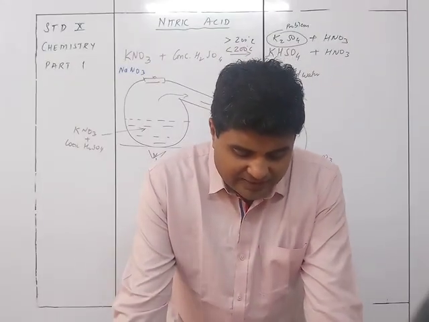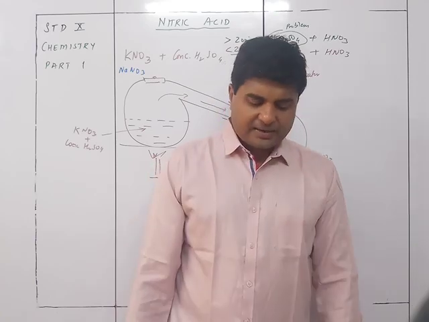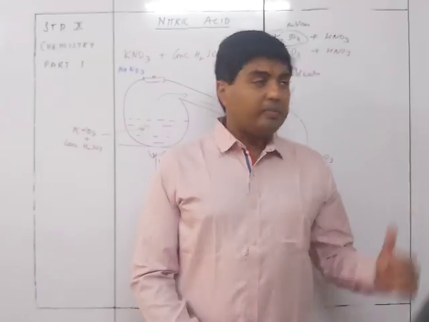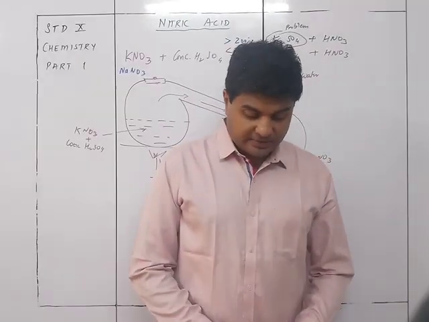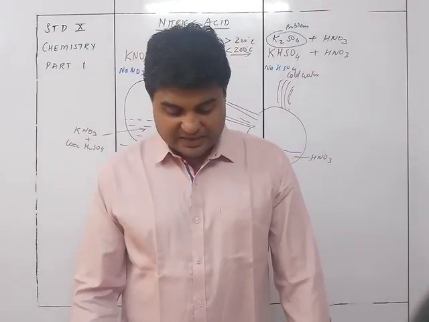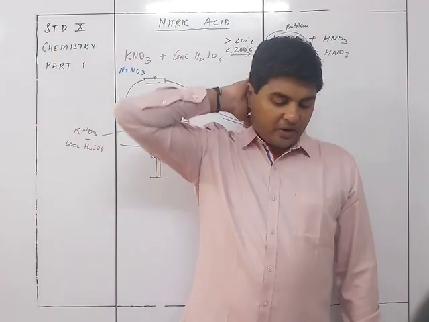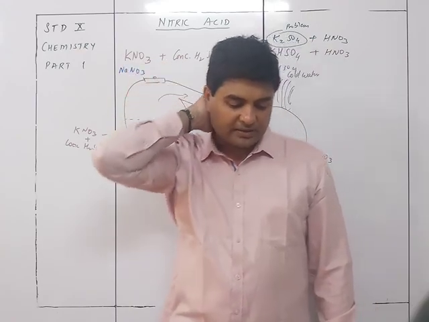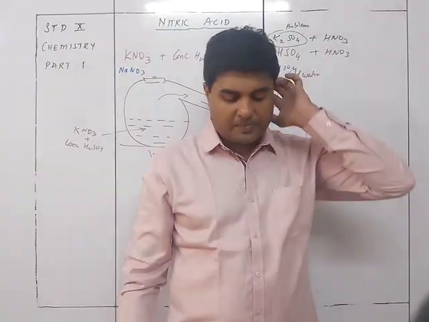Collection: concentrated nitric acid vapors condense and are collected in a water cooled receiver. So a water cooled receiver will be there, which is going to help you to get this. Precautions: the complete apparatus is made up of glass, since HNO3 vapors are corrosive. Concentrated HCl is not used in place of H2SO4 as reactant, and the reaction temperature is properly maintained and controlled.